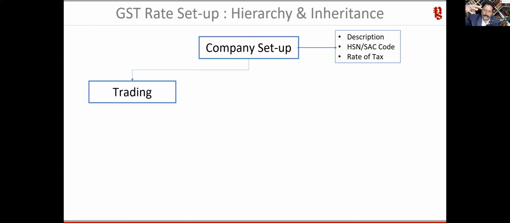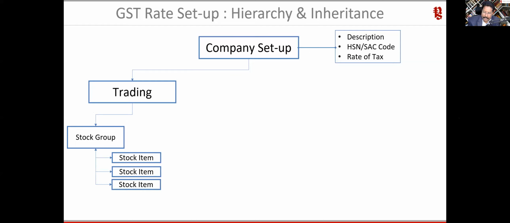What Tally says is, if you want to automatically inherit the same information in all your masters, you put it at the company level. If you need to make any change at the next level, as in the case of a trader or manufacturer, Tally says there is an exception. So let us say you have four groups, and you put 18% when you are creating the company for all four groups, Tally account inventory groups, there might be items under that.